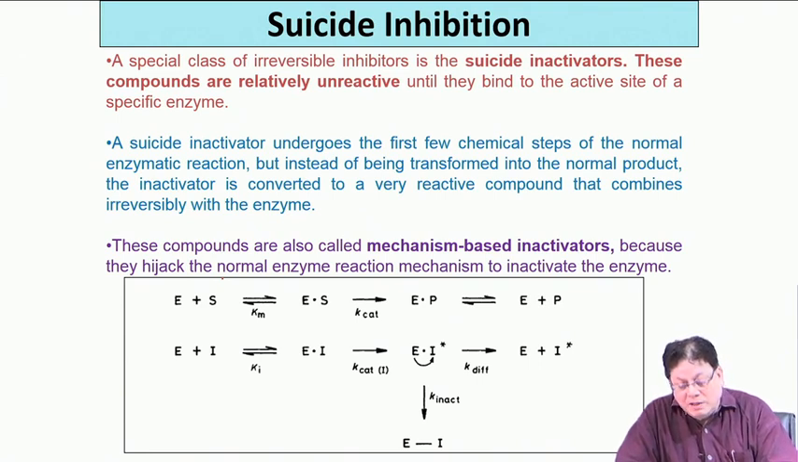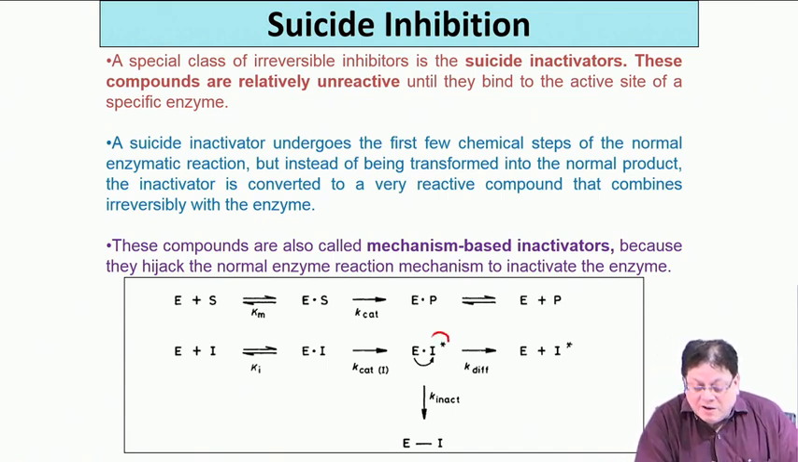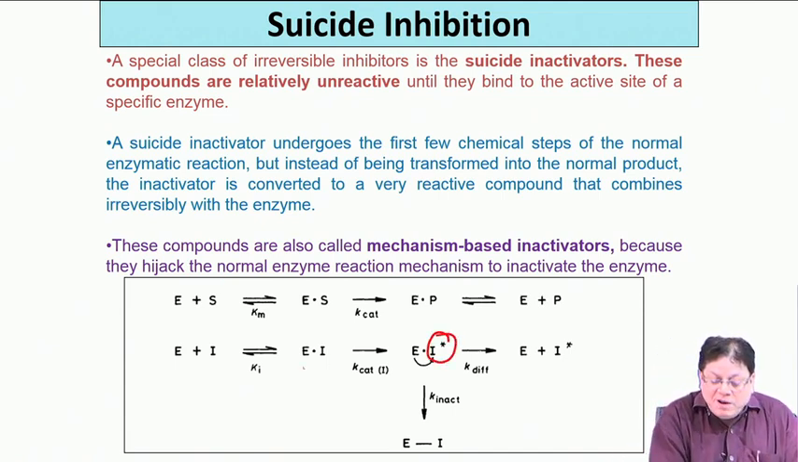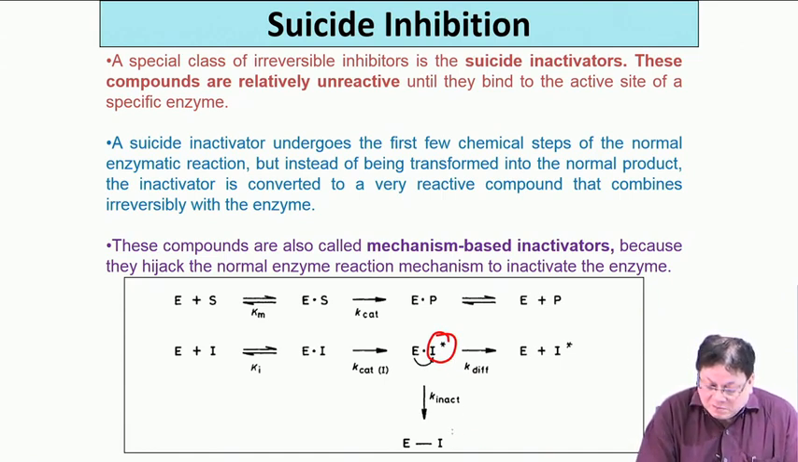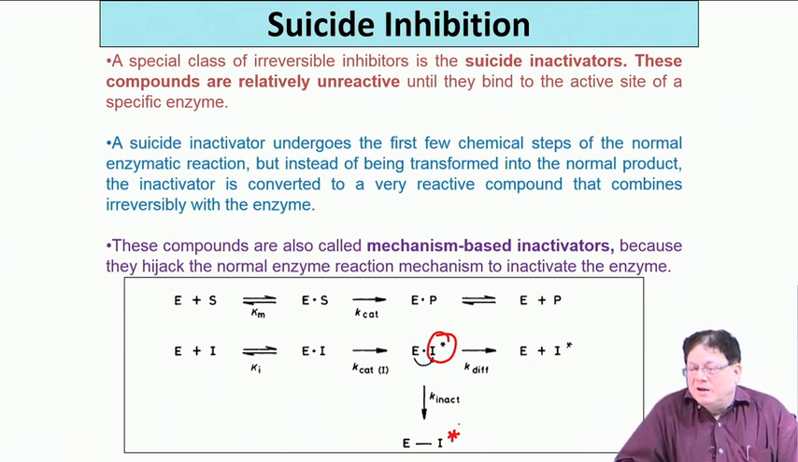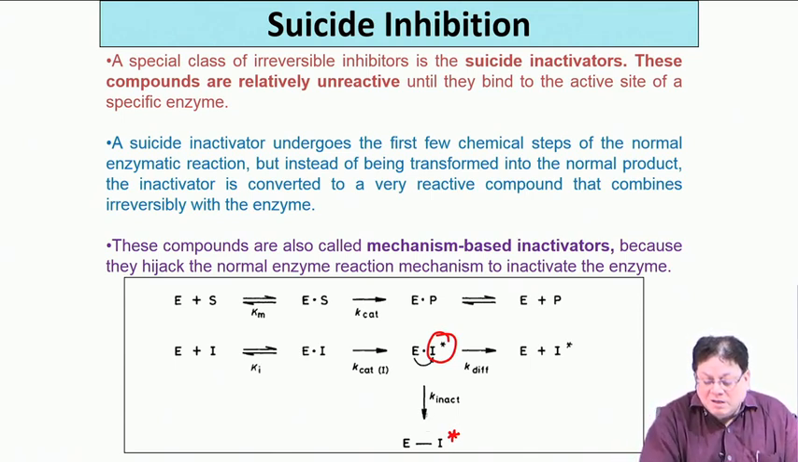Ironically, the enzyme is doing the same reaction it does on the substrate, but in the process it makes a molecule which is highly reactive. Before the reaction it was not that reactive. After the reaction it became very reactive, and as it is so reactive, it immediately forms, actually this should be I star, E I star. So a covalent bond is formed.